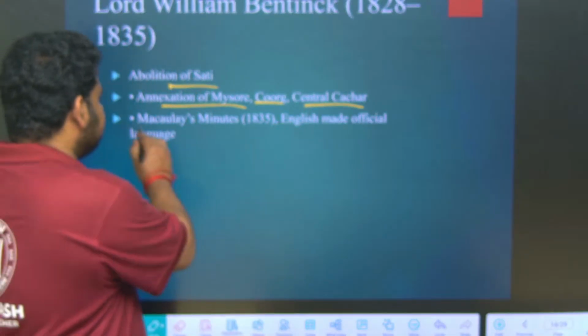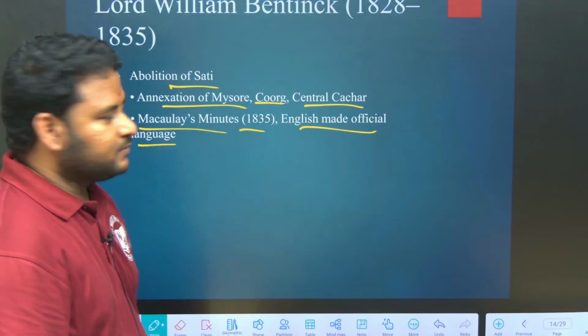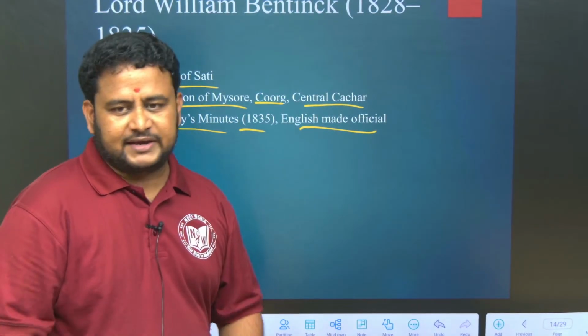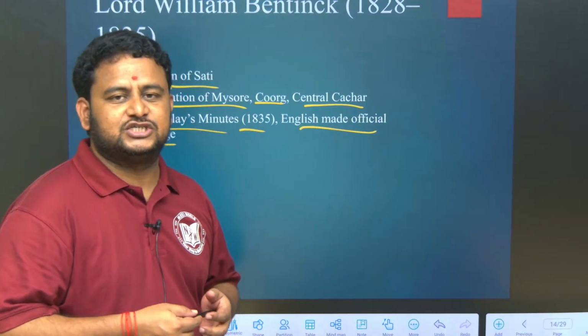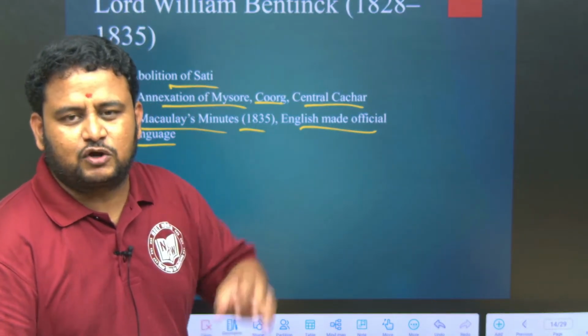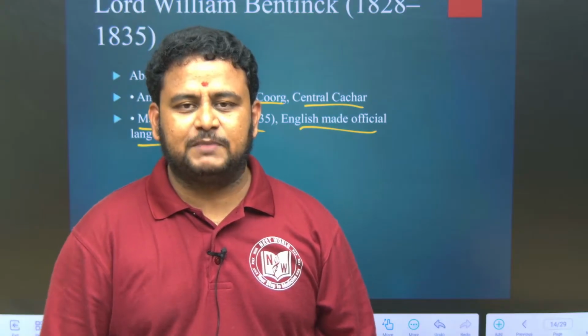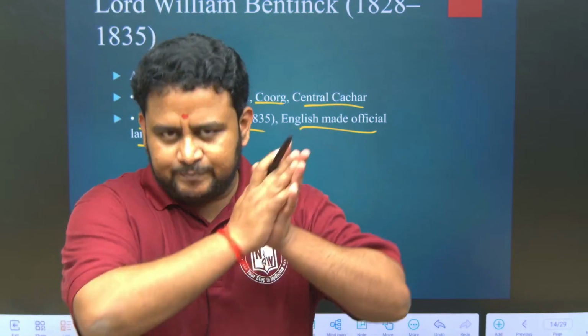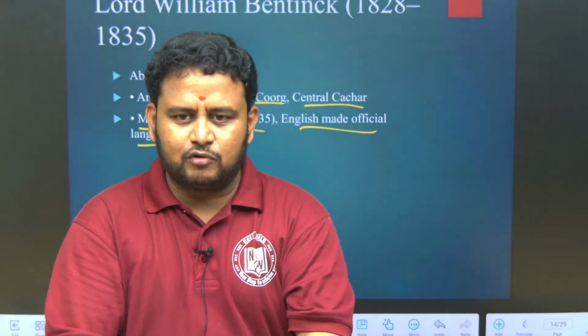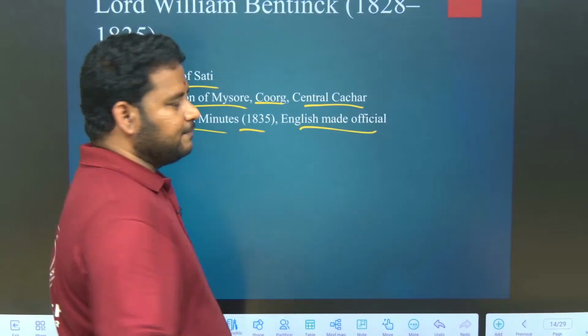Macaulay's Minutes, 1835. English was made the official language. Under Lord William Bentinck, there was a person called Lord Macaulay. He made some reforms in education. A set of instructions on education was given, and they are called minutes. After a meeting, what we give is called minutes of meetings. Like that, minutes on education were given by Macaulay, also called Macaulay's Minute. What he made was that at every stage, from lower class to university level, English should be the official language. This is what was given by Macaulay's Minutes.